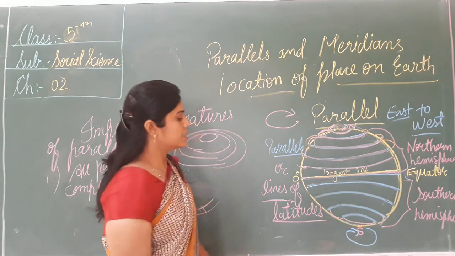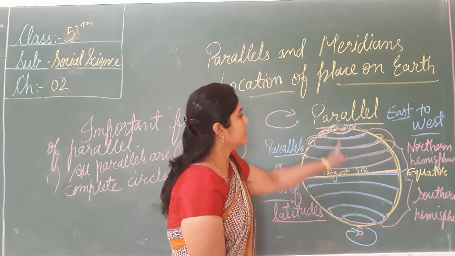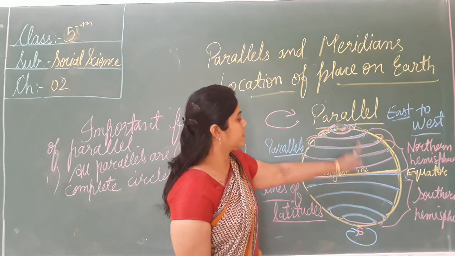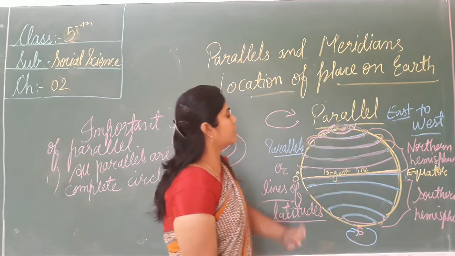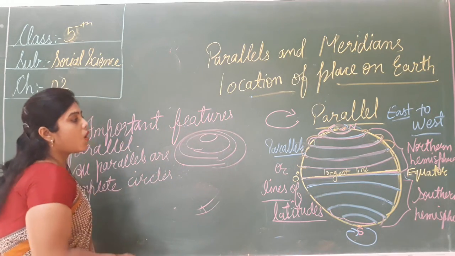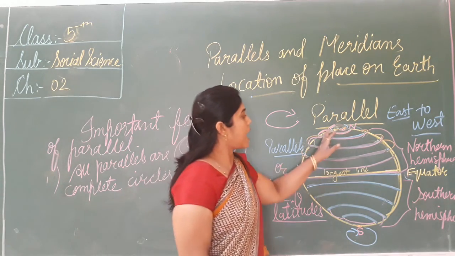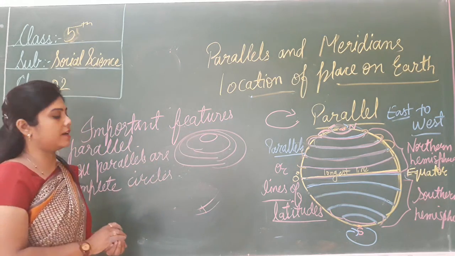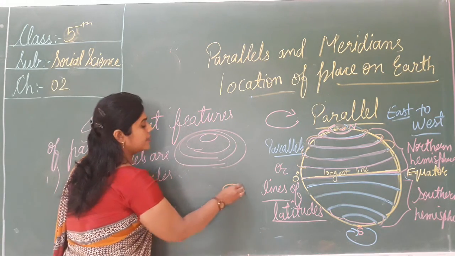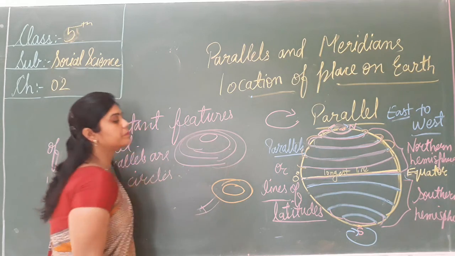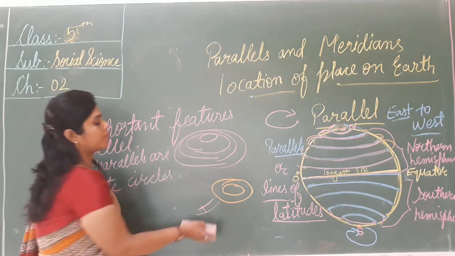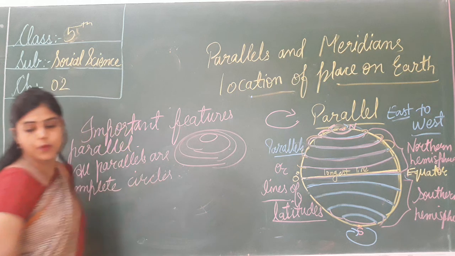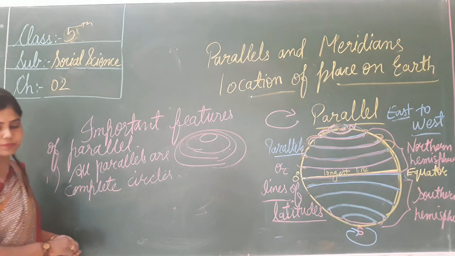Okay. So this is not a circle. Here is only a point. So this is except at the north pole and south pole. All the lines are circles except the north pole and the south pole.